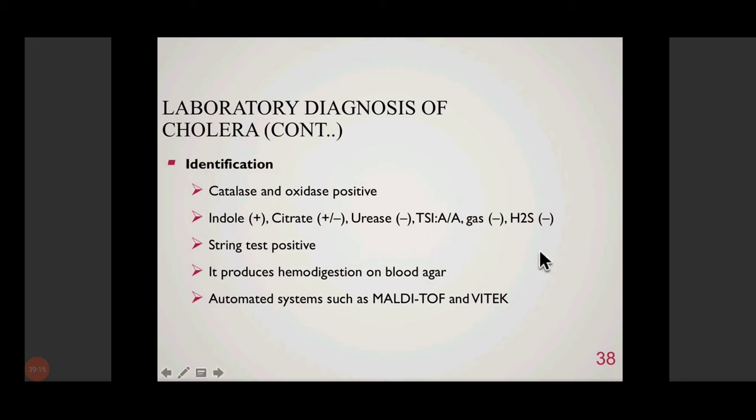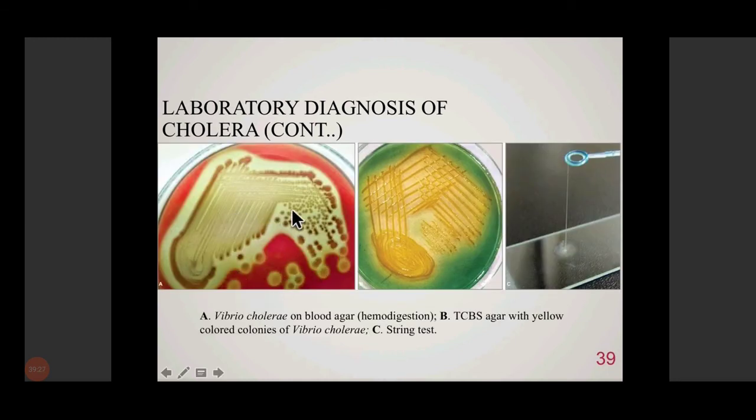So basically, when it is grown on blood agar, it doesn't show hemolysis as such, but it may show hemodigestion, that is enzymatic digestion of the RBCs, which results in greenish discoloration of the blood agar. So this is hemodigestion. You can appreciate that there is a greenish discoloration of the blood agar because of enzymatic digestion. Then this is TCBS that I showed you earlier also, and the last figure, that is the string test.